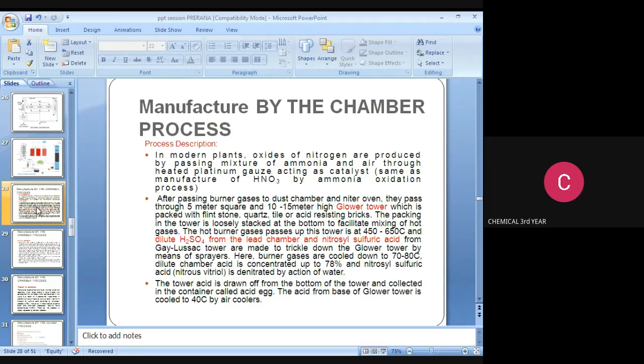Dilute chamber acid is concentrated up to 78 percent, and nitrosyl sulfuric acid, another name for which is nitrous vitriol, is denitrated by the action of water. The acid is drawn off from the bottom of the tower and collected in a container called the acid egg. The acid from the base of the Glover tower is cooled to 40 degrees Celsius by air coolers.